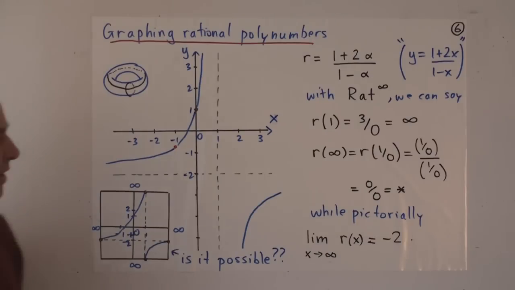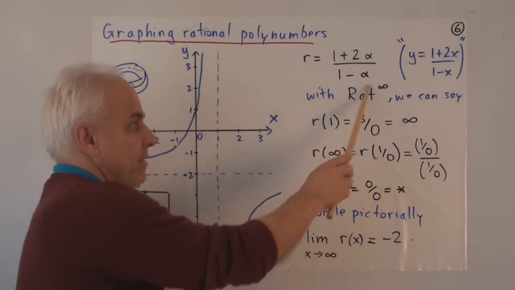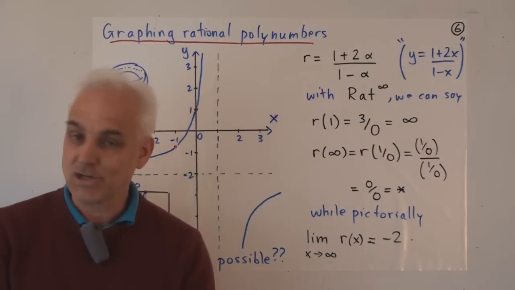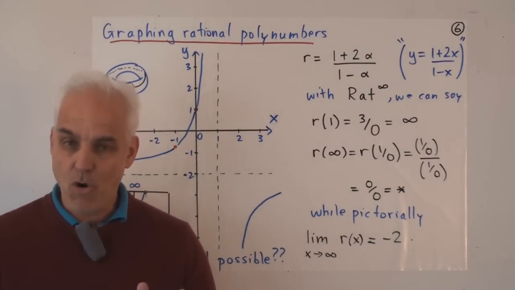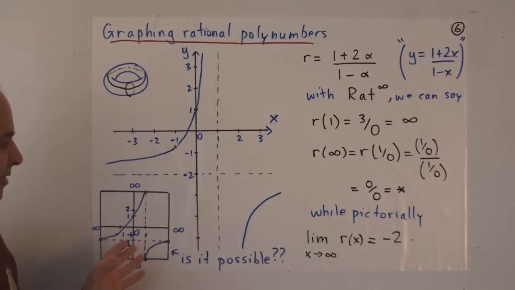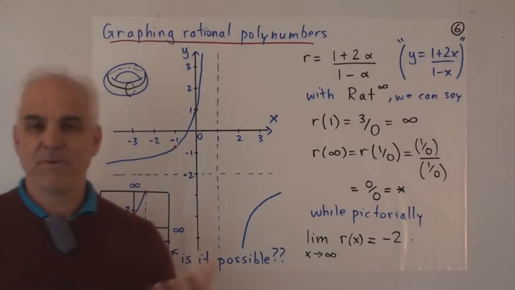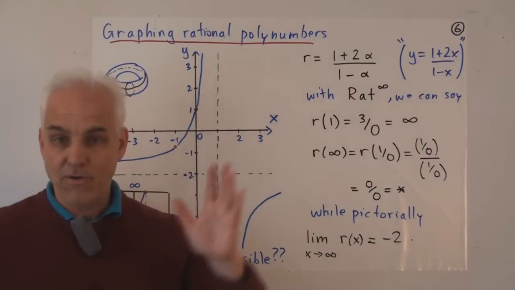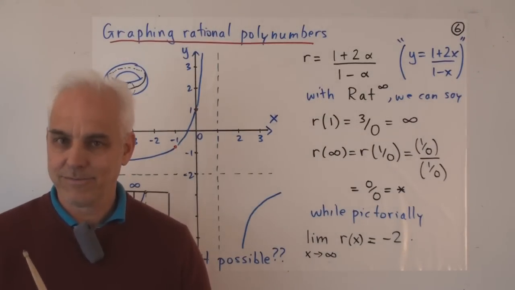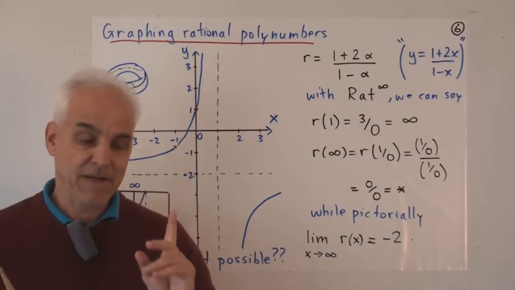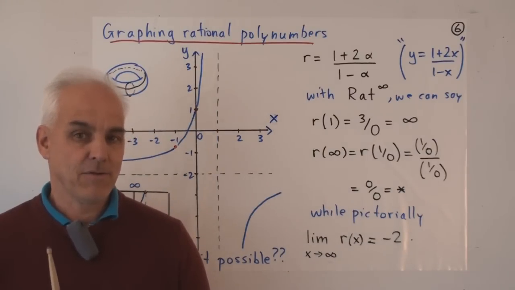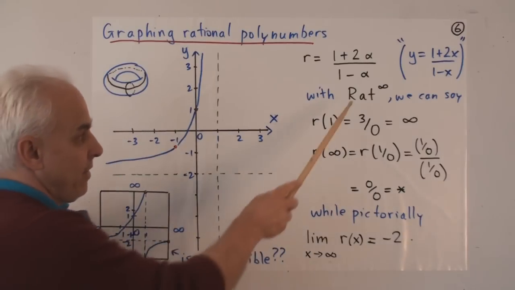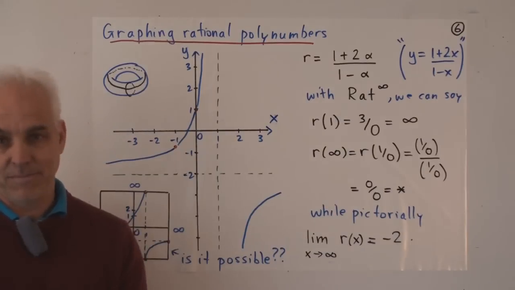And that kind of story wouldn't just happen with this relatively simple rational polynumber, but even more complicated rational polynumbers. We could hope that something like this could be happening, and we might be in a position to view the whole graph all at once. So that's definitely the possibility. That's quite interesting, and that's open to us by thinking about the extended rational number system.